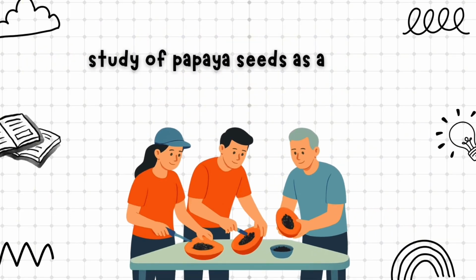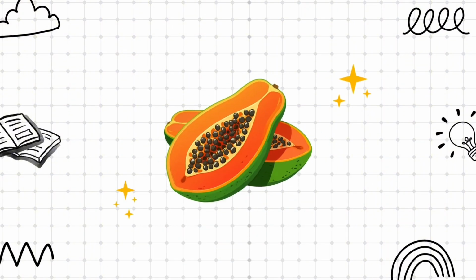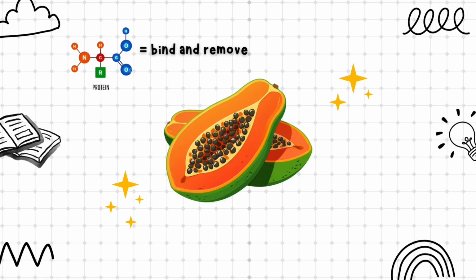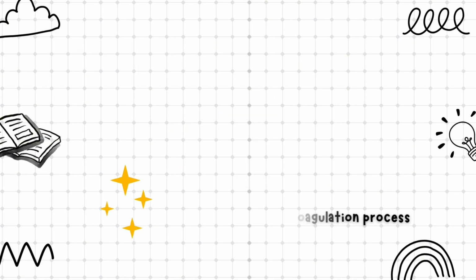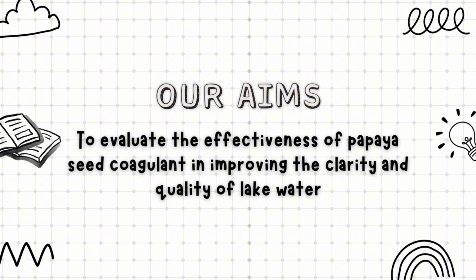In this project, we explore the use of papaya seeds as a natural coagulant for treating lake water. Papaya seeds contain natural compounds that can help bind and remove impurities from water through the coagulation process. Our study aims to evaluate the effectiveness of papaya seed coagulant in improving the clarity and quality of lake water, contributing to more sustainable water management practices.